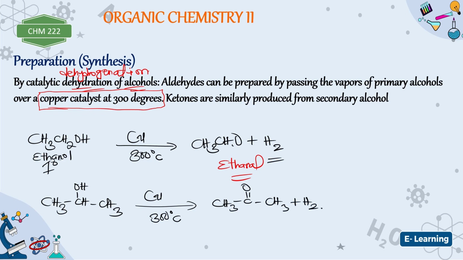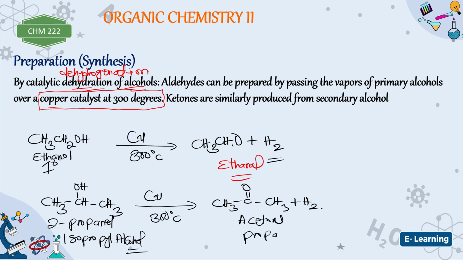This is called acetone or propanone. This is called 2-propanol. Sorry, this is 2-propanol, which is also called isopropyl alcohol. While this is acetone, also called propanone.